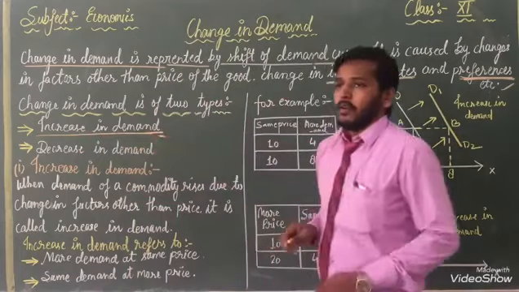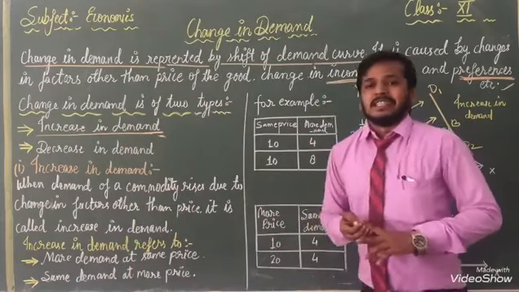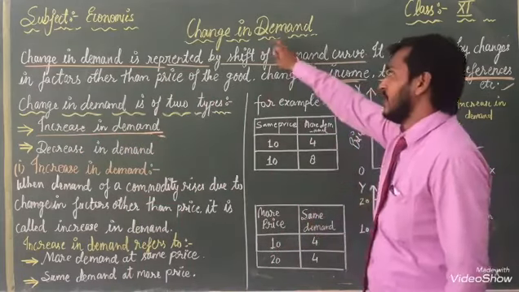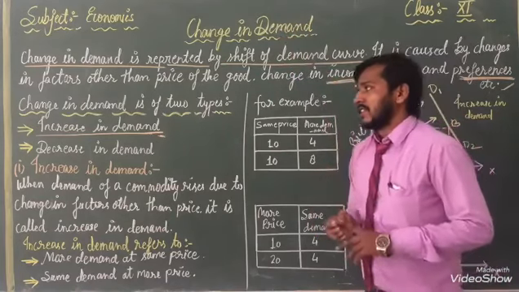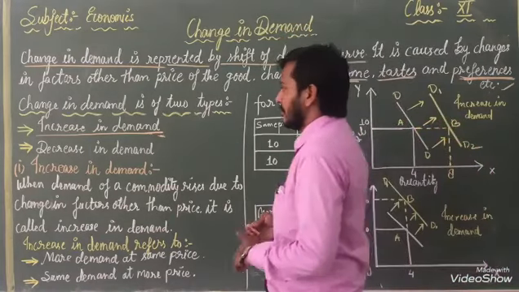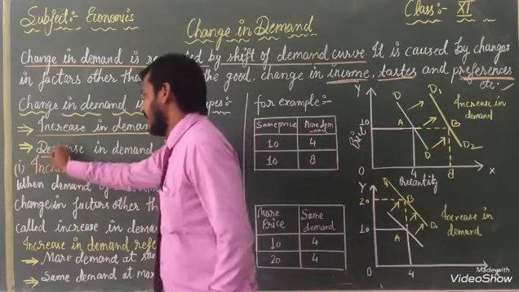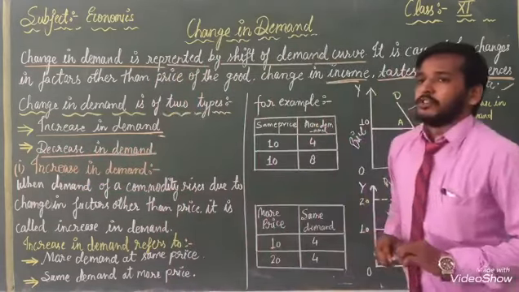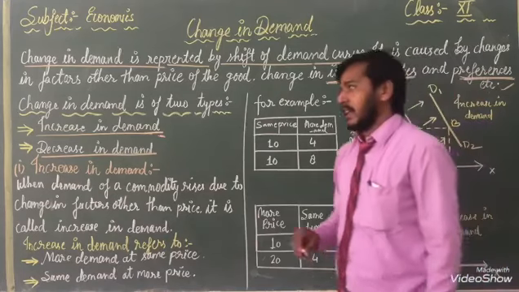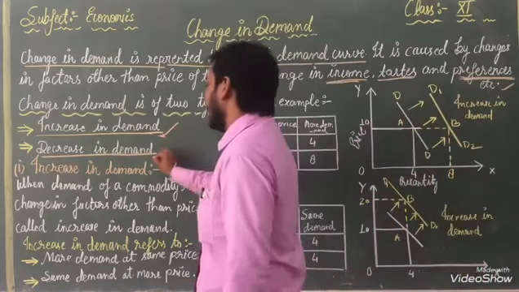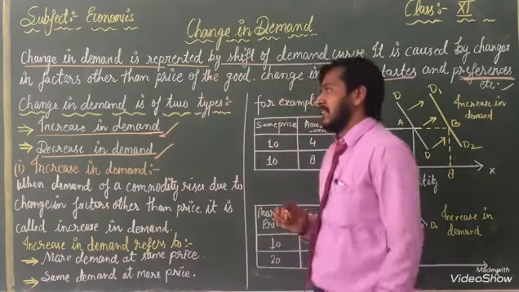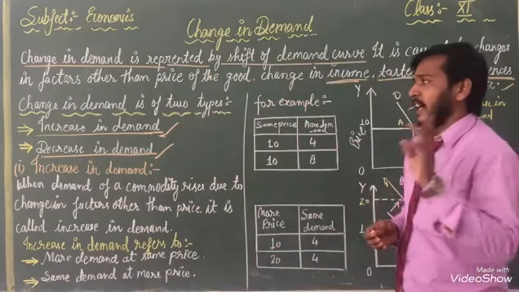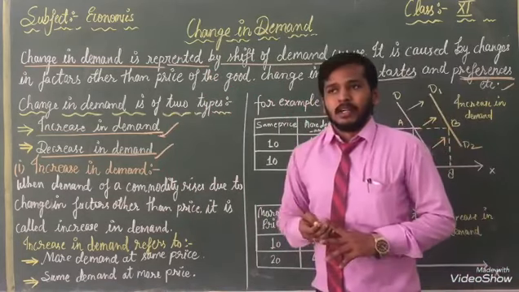When our demand increases, then changes will come. The second one is decrease in demand. These two things we are going to read. It's a very important part: increase in demand and decrease in demand. These are the two important types of change in demand.